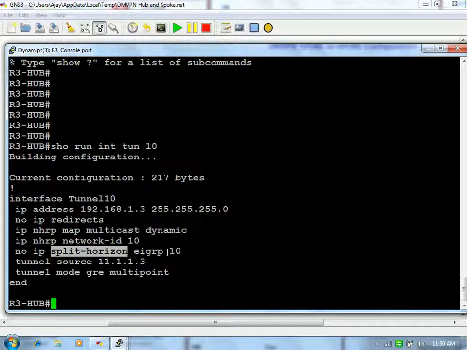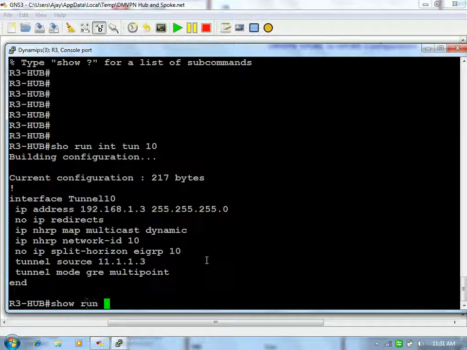If a network update is coming in on an interface, EIGRP says the routing protocol will not send the same update back onto the same interface. But if this router does not send the same routing update onto the same interface, another spoke will not be able to get this update. That's why we had to disable that feature. Tunnel source, and we say that it is mGRE, multi-point GRE, not the static GRE. So at the hub side, I am not configuring anything else.